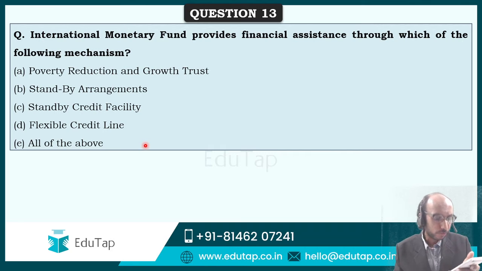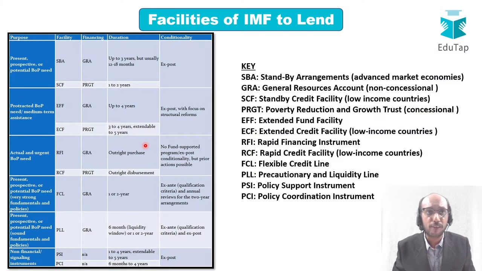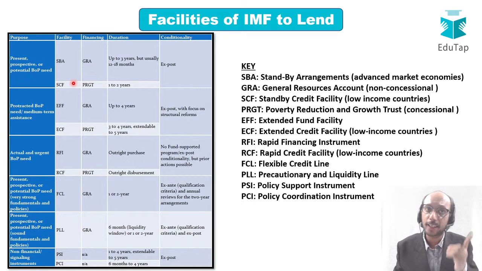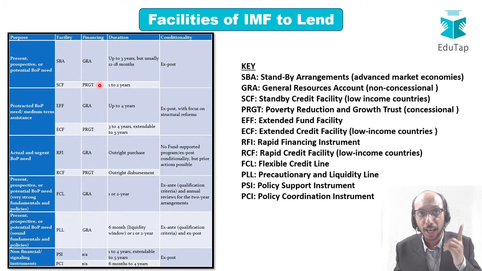Vishal Prajapati, you have given answer as E. Avijit Sinha, you have given answer as E. Let me show a very detailed graphic to you, and this is part of our course. That is the beauty of the course, that we have covered most of the things in very good detail so far as our examination is concerned. So now let us say that a country is having a present, prospective or potential balance of payment need. So that country can be helped out through a standby arrangement, through the general resources account, or that country can be helped by standby credit facility through the Poverty Reduction and Growth Trust.